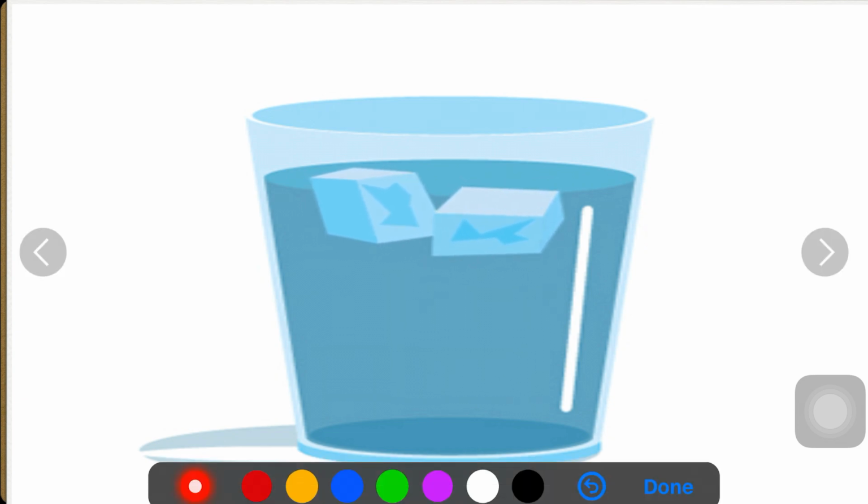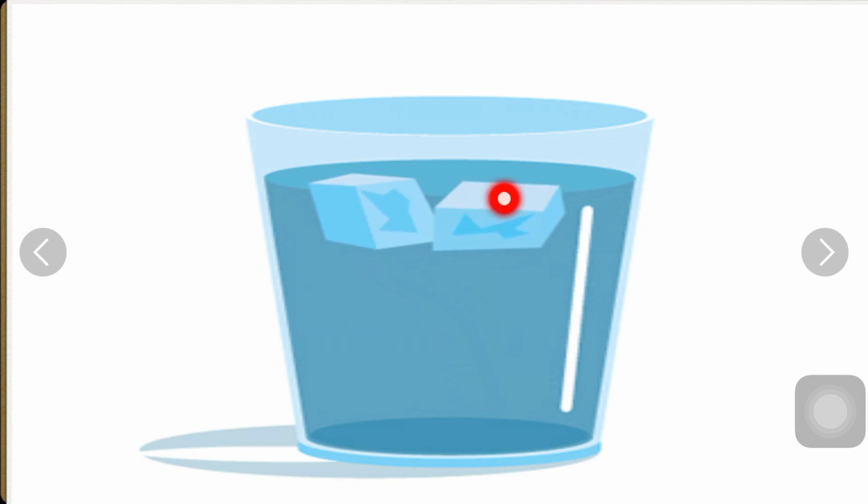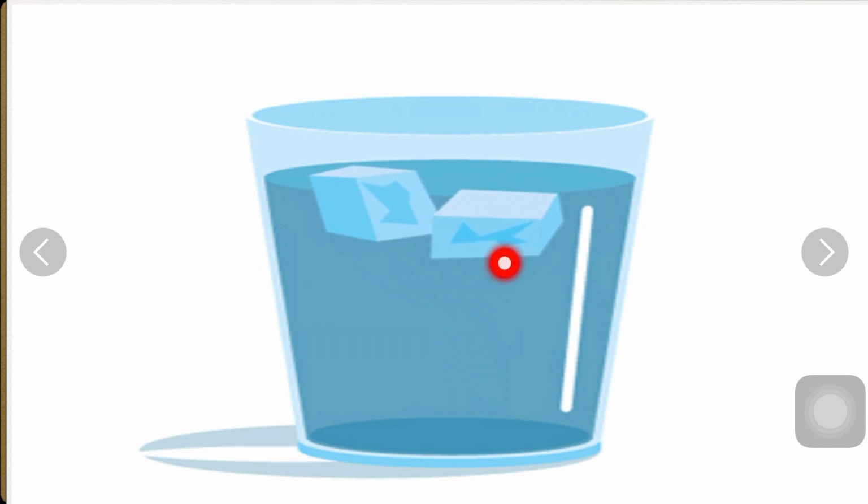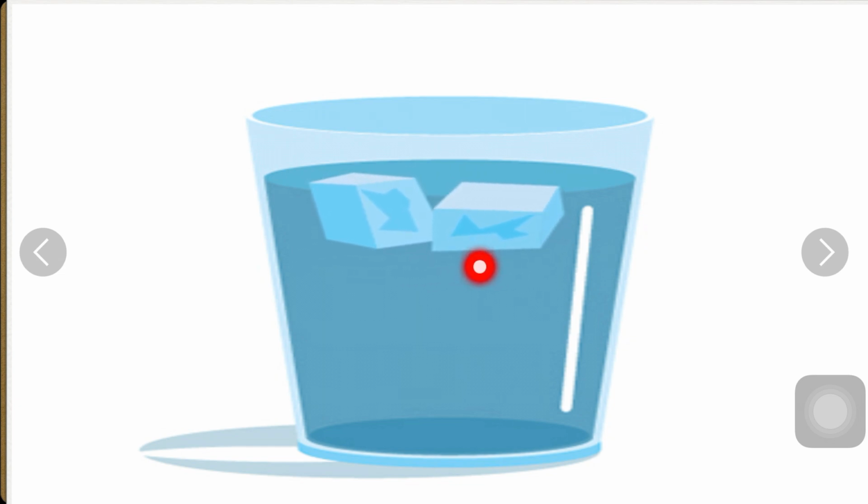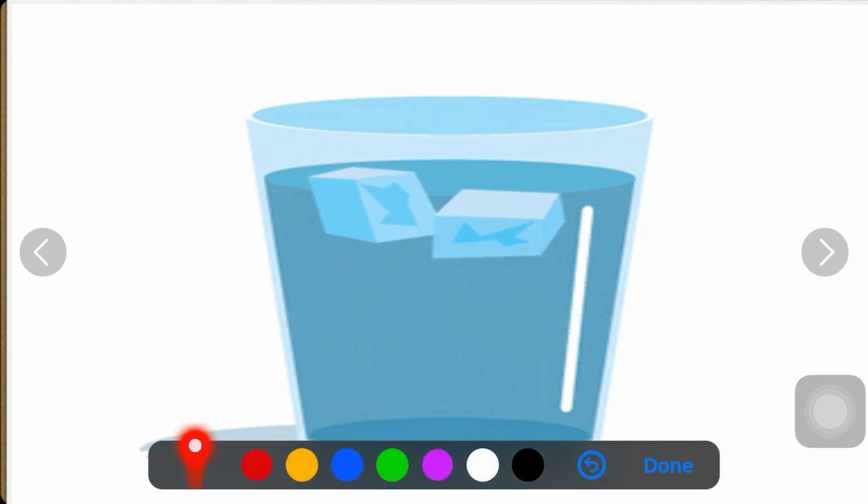So students, why do we see the ice float on water? As you can see, the ice is floating on water in the glass. Because ice is lighter than water. When water freezes to form ice, it becomes lighter than the original liquid.